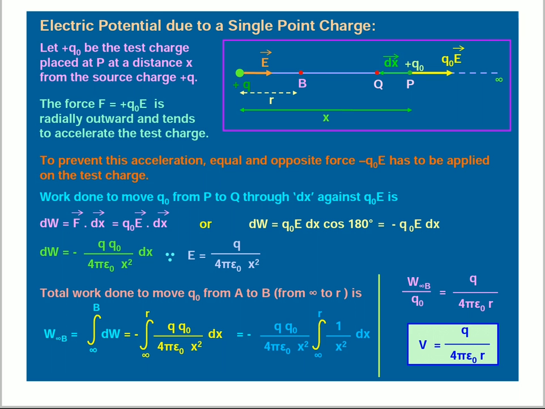which is equal to the integral from infinity to B of dW, which is equal to minus the integration from infinity to r of q naught divided by 4 pi epsilon naught x square into dx, which is equal to minus q naught divided by 4 pi epsilon naught times the integration from infinity to r of 1 by x square dx. Finally, we conclude that the formula is V is equal to q by 4 pi epsilon naught r.